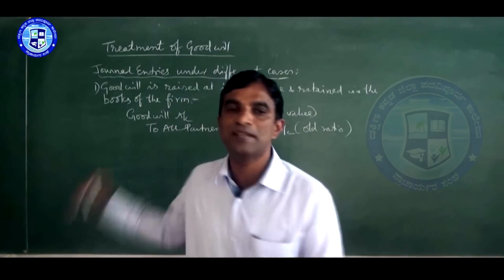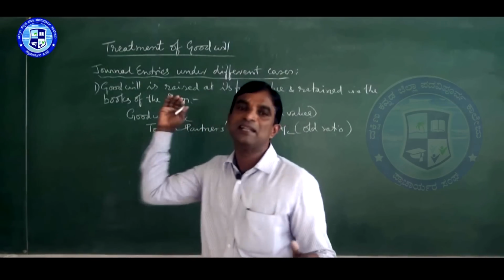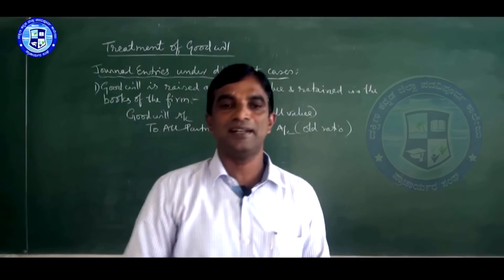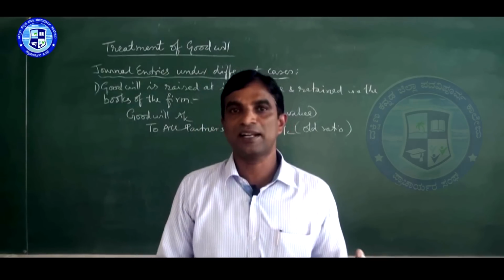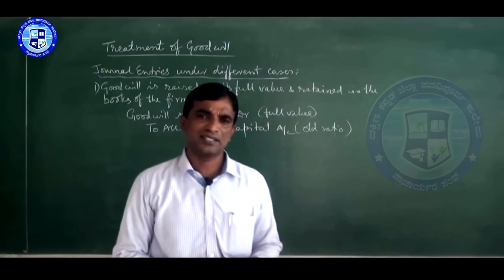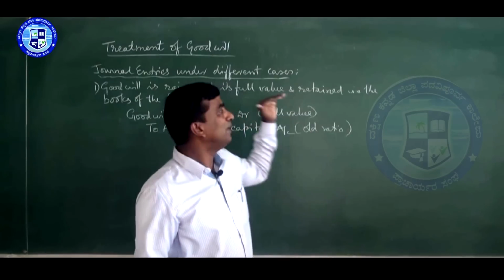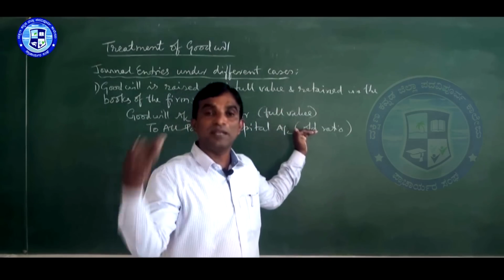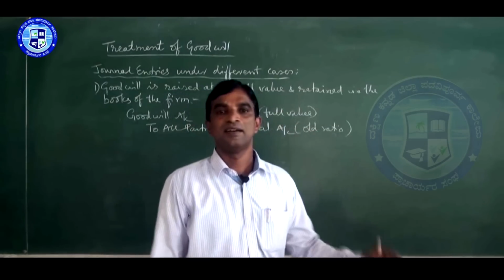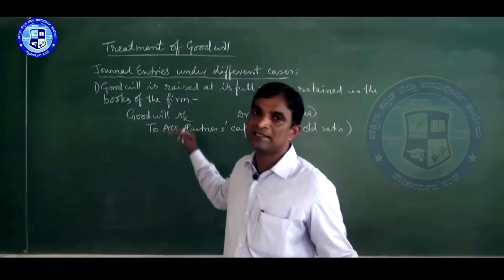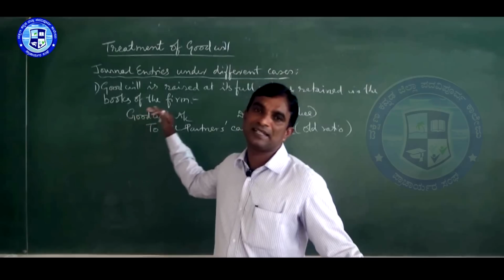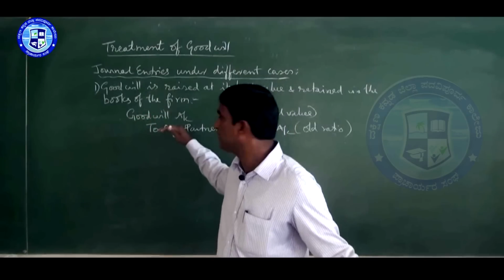Here goodwill appears in the new balance sheet, but it is against the provisions of Accounting Standard 26. Accounting standards are the terms and conditions regarding maintaining accounts, which should be uniform. They change from time to time, but it is not updated in the textbook. Anyway, no problem, you remember this.